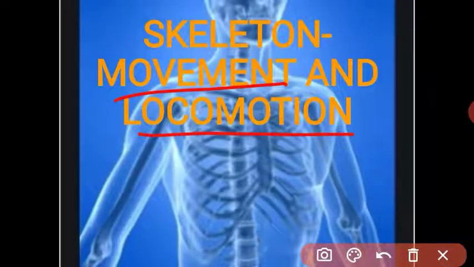The plant can move its branches, but a plant cannot locomote from one place to another place. Got it? Means we roll our hand, we wave our hand, raise our hand. Means we can move our body. We exercise. It is also movement. And locomotion means we move from one place to another place, and due to the skeleton, due to the joints, we can move from one place to another place.